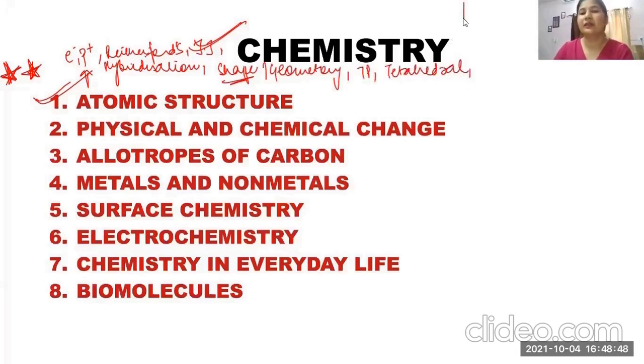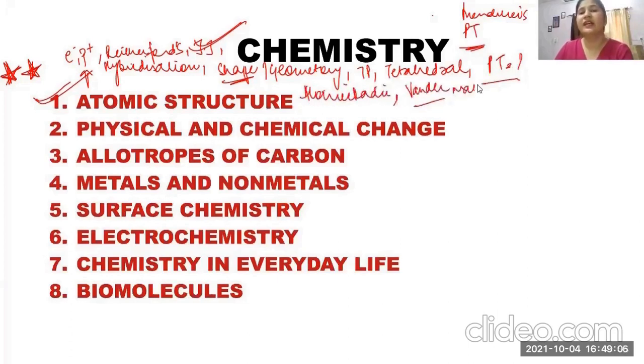Mendeleev's periodic table, who invented the periodic table, and the atomic radii. Atomic radii is extremely important, Van der Waals radius, all of this is important. So atomic structure as a chapter is important, so you should be thorough with this, and many questions can come from this particular topic.